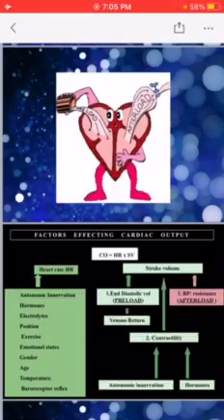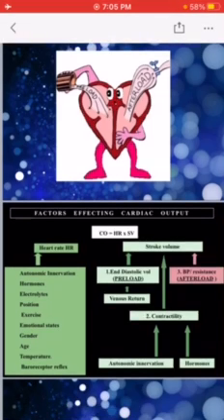Now the factors affecting the cardiac output, as we know that the cardiac output depends upon the heart rate and the stroke volume. So all the factors which affect the heart rate as well as the stroke volume are indirectly going to affect the cardiac output. So if there is increase in heart rate, cardiac output is going to increase, and if there is increase in the stroke volume, cardiac output is going to increase as well. So cardiac output basically depends upon the heart rate and stroke volume.